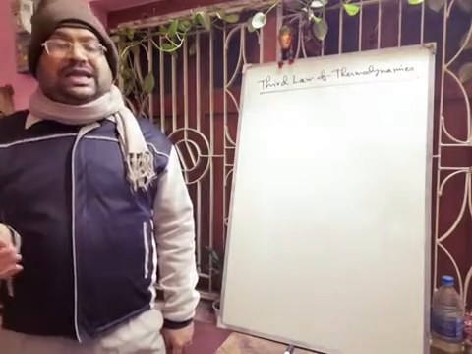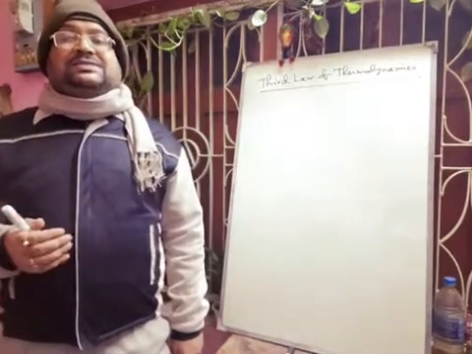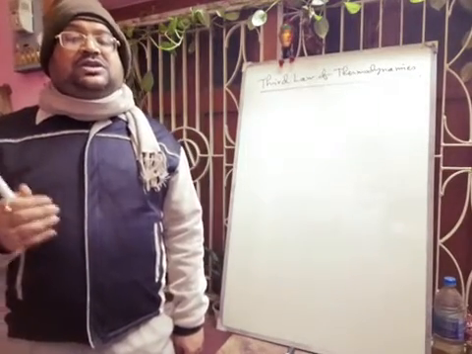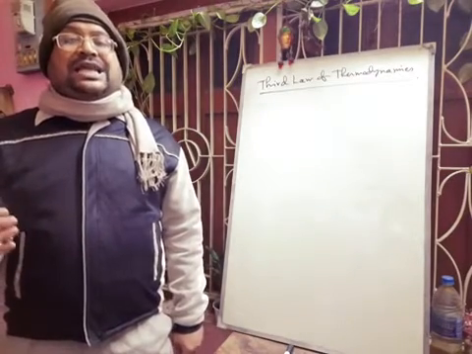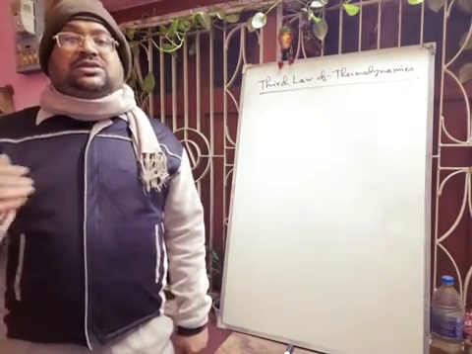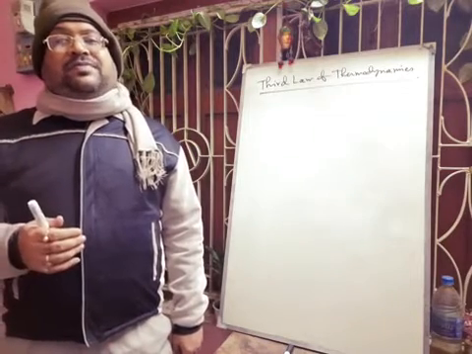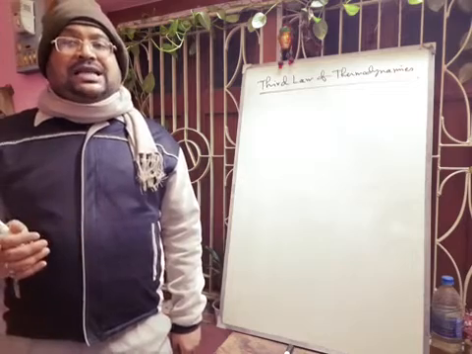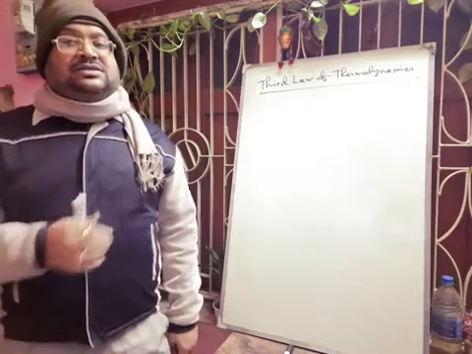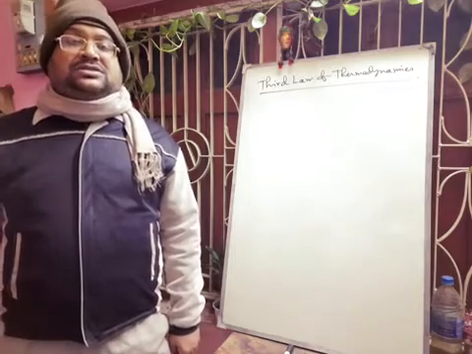Hope you can understand. And this law was given by Nernst, and the definition is only valid for perfectly crystalline solids.